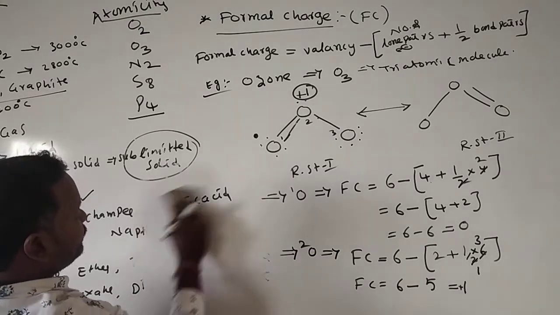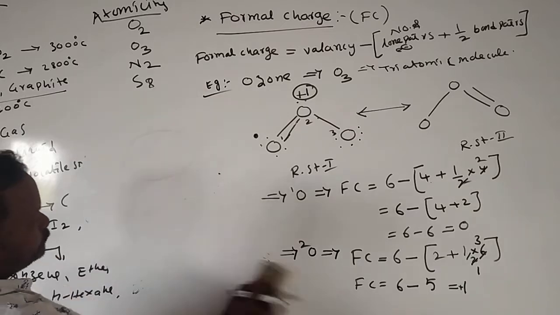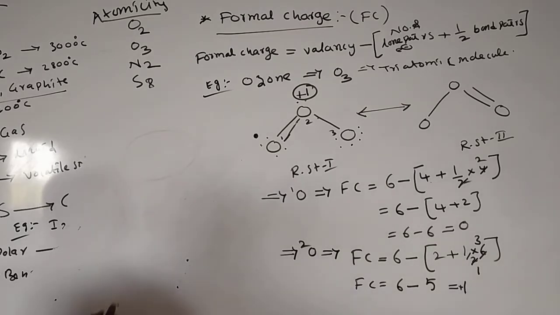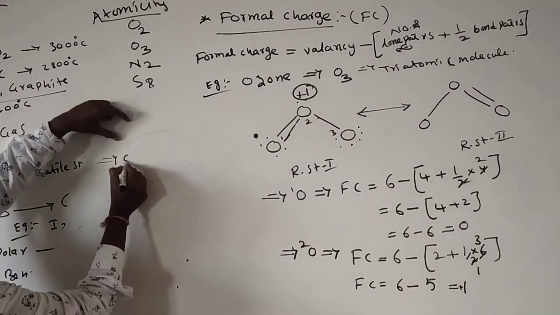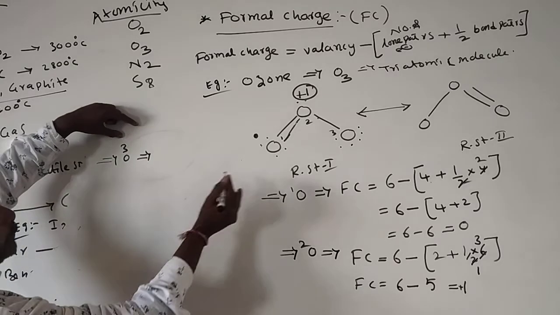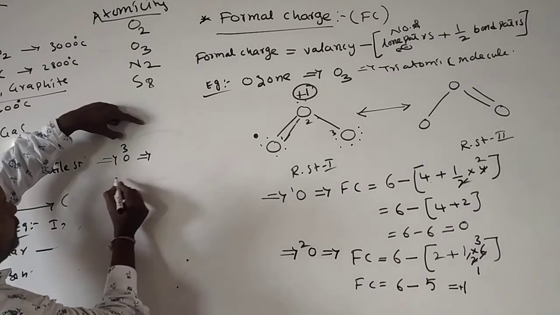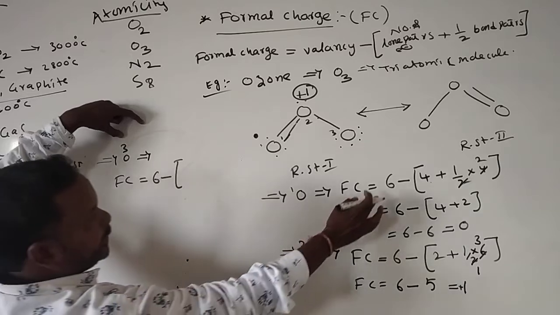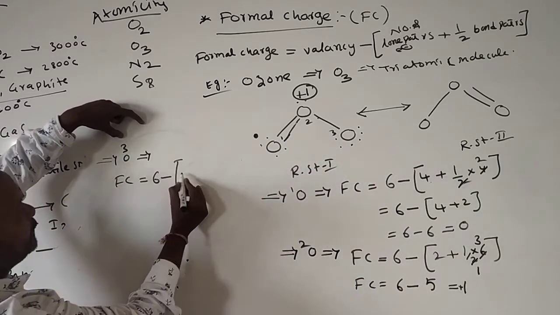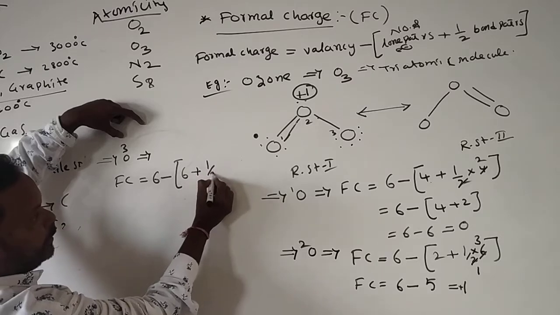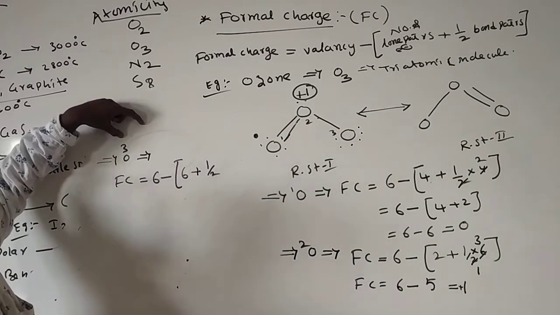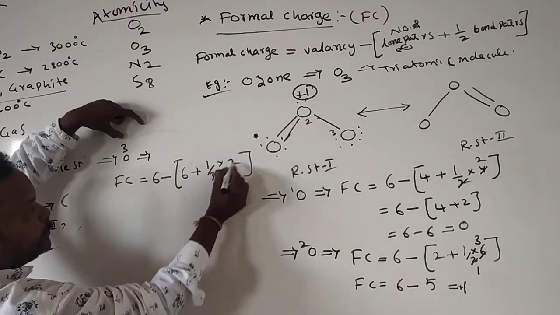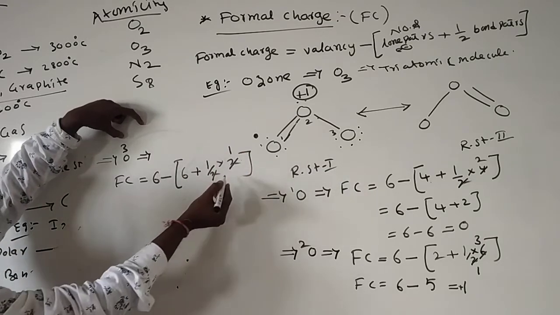Next, in continuation, we will see one more. Here I am taking the third oxygen, O3. Third oxygen: FC is equal to 6 minus, and here how many lone pair electrons are there? 6. Plus half of the bond pair electrons: only one bond is there, which means 2, half of 2 is 1.